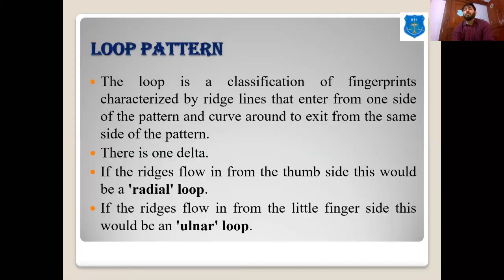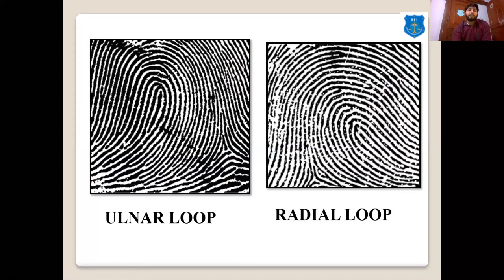Then we have the next pattern, the loop pattern. Loop means when a ridge enters from one direction, it recurves at the center and again comes back to the same direction as the direction of the entrance. In the ulnar loop we can see the line enters from the left side, recurves, and again comes back to the same side.